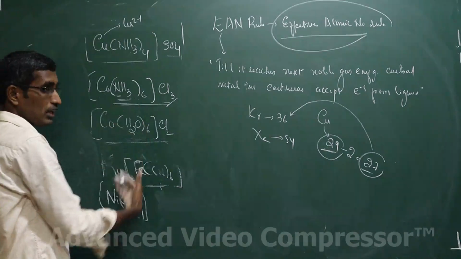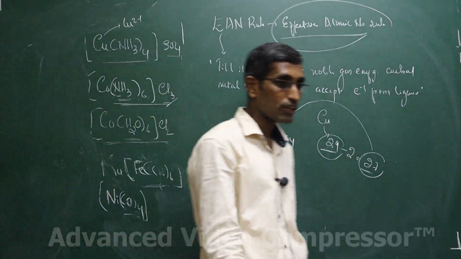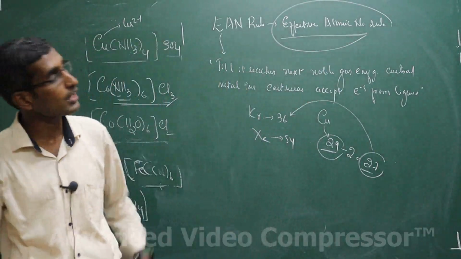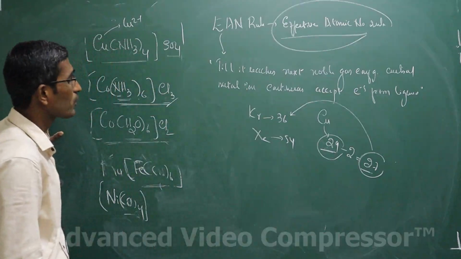If it is a 3d group transition element, it will accept electrons till it reaches 36, right? If it is a 4d group, it will keep accepting the electron till it reaches 54, and so on and so forth. Very simple, not a difficult one.